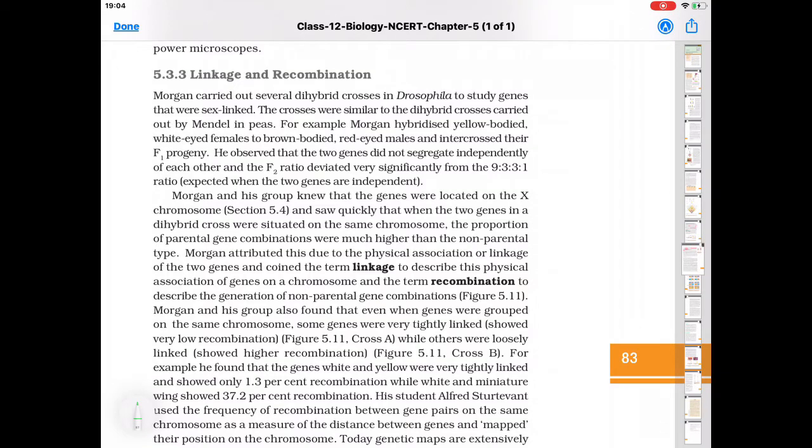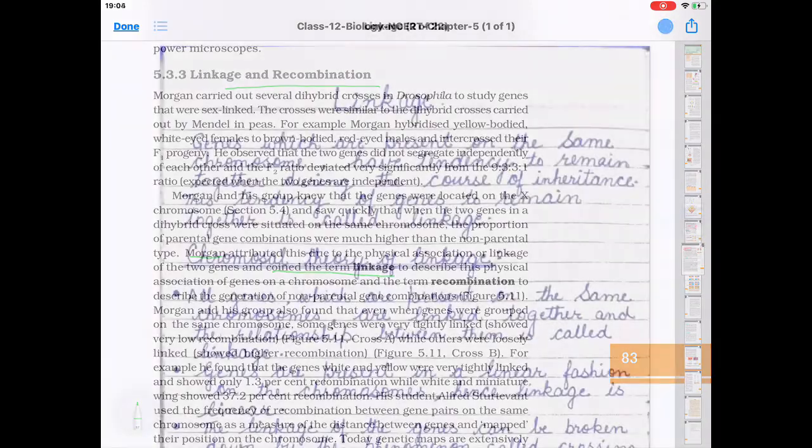Good morning, students. Our topic today is linkage and recombination. Morgan gave this term, linkage. For this, I will give you some notes, so just see through my notes. First is linkage.